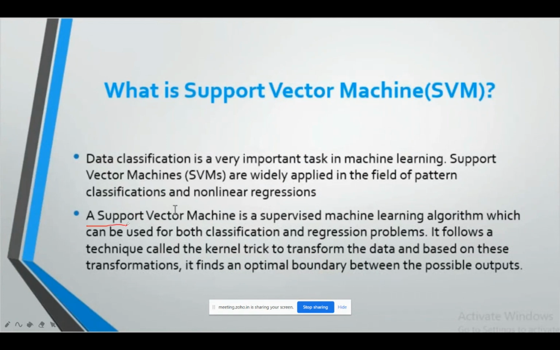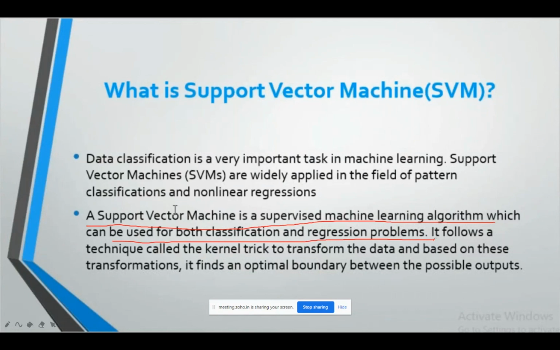So as you can see on your screen, a support vector machine is a supervised machine learning algorithm which can be used for both classification and regression. If you have a regression problem, you can use SVM, and if you have a classification problem, you can also use SVM.